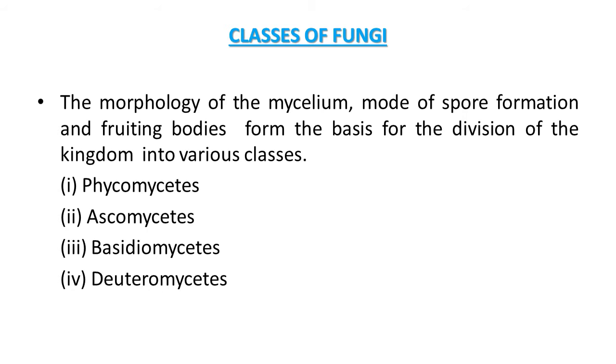On the basis of their morphological features, mode of spore formation and fruiting bodies, this kingdom fungi is classified into various classes. There are 4 classes of fungi. First, Phycomycetes, second, Ascomycetes, third, Basidiomycetes, and fourth, Deuteromycetes. So this way, on the basis of some characteristics, this kingdom fungi is classified into 4 classes. Now let's study all these classes in detail one by one.